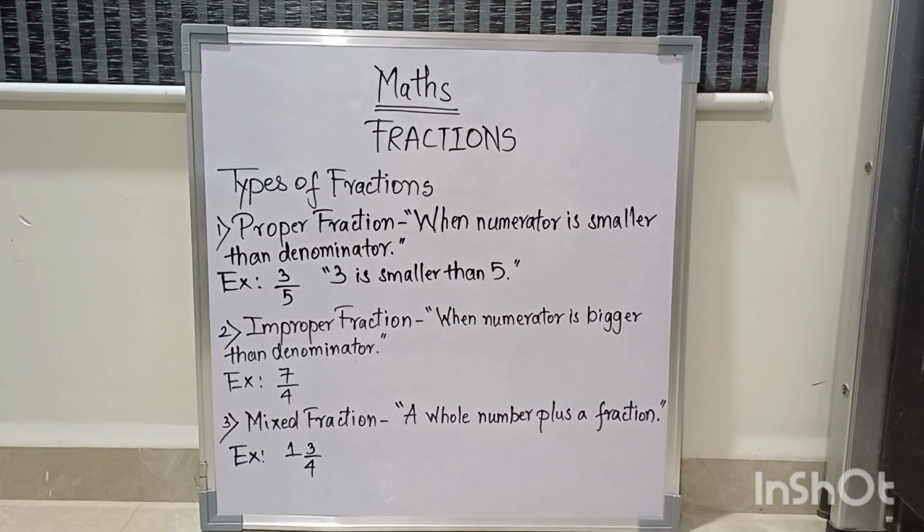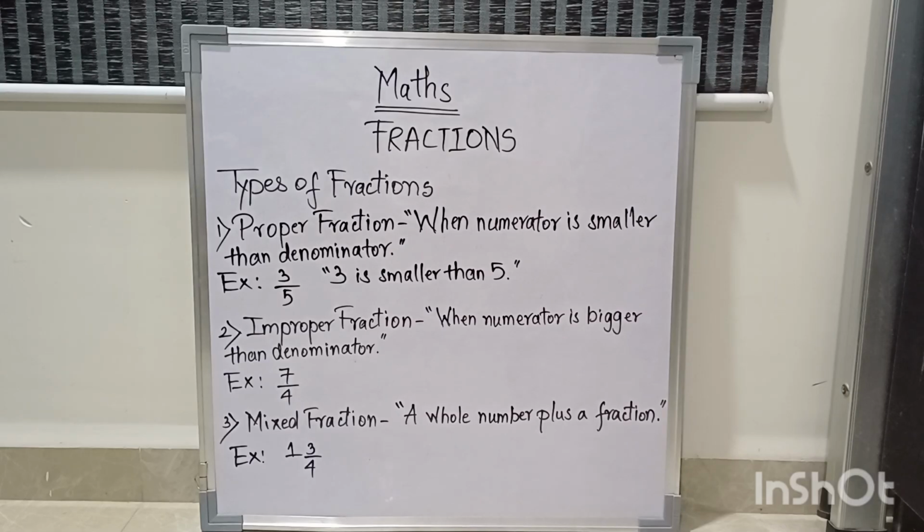Now let's begin with types of fractions. There are 3 types of fraction. One is proper fraction, second is improper fraction, and third is mixed fraction. A proper fraction is when the numerator is smaller than the denominator.